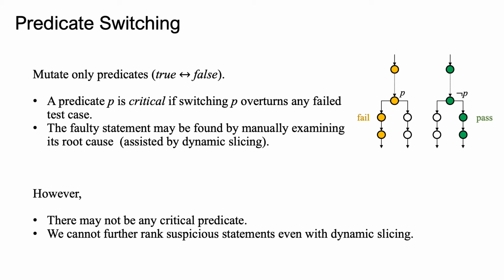Then we can find the faulty statement by manually examining its root cause, which can be assisted by dynamic slicing. However, there are several limitations when we use predicate switching only. Firstly, there may not be any critical predicate. Secondly, we cannot further rank suspicious statements even with dynamic slicing.